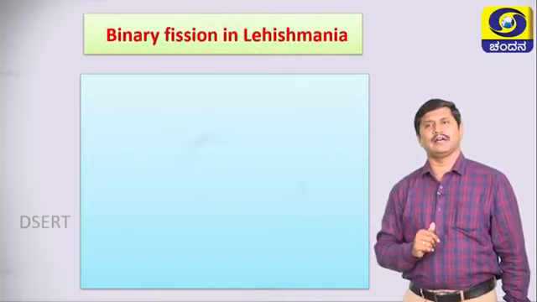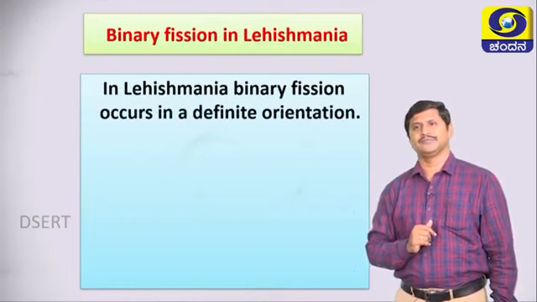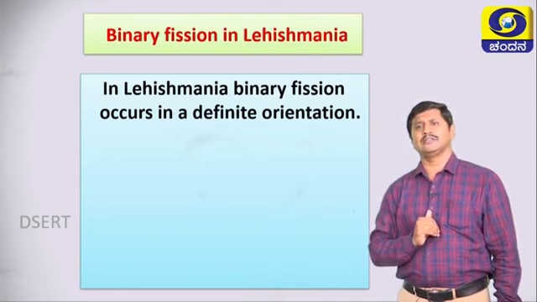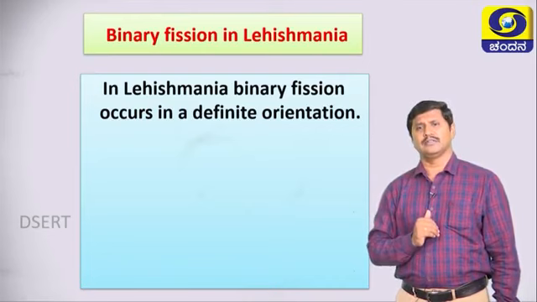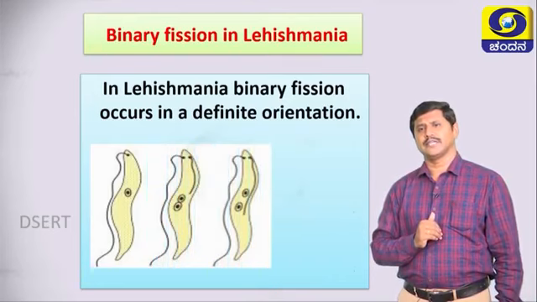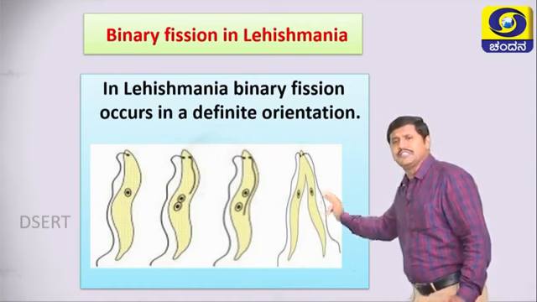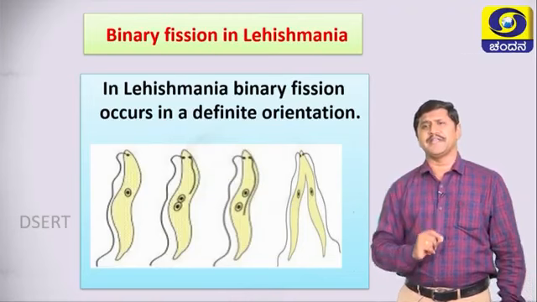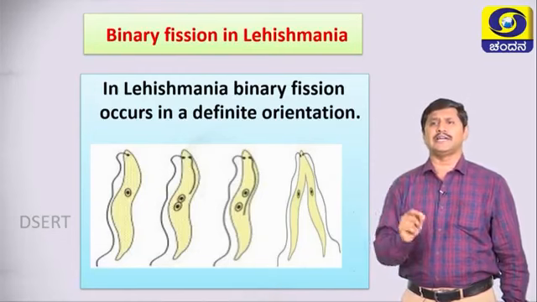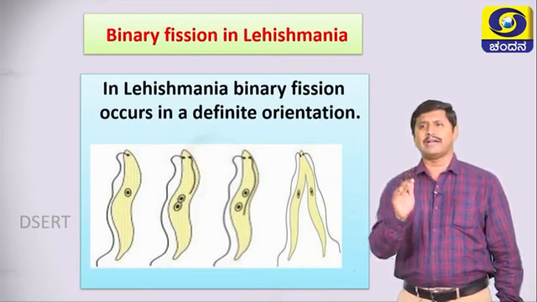Binary fission in leishmania. In leishmania, binary fission occurs in a definite orientation. Let us see the diagram, how binary fission occurs step by step in leishmania. The first one, look here, this is the parent body. Then, observe students, here the parent body divides to form two individuals. This is called binary fission in leishmania. It means that a parent body divides to form two new individuals at a definite orientation. It is another example of binary fission.